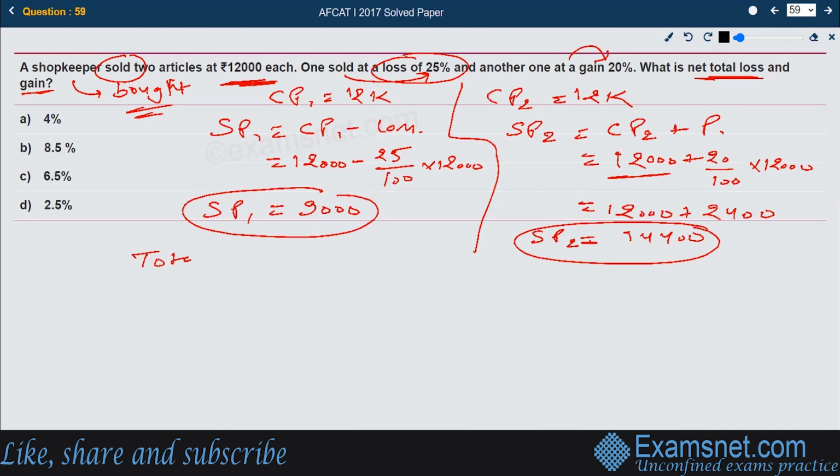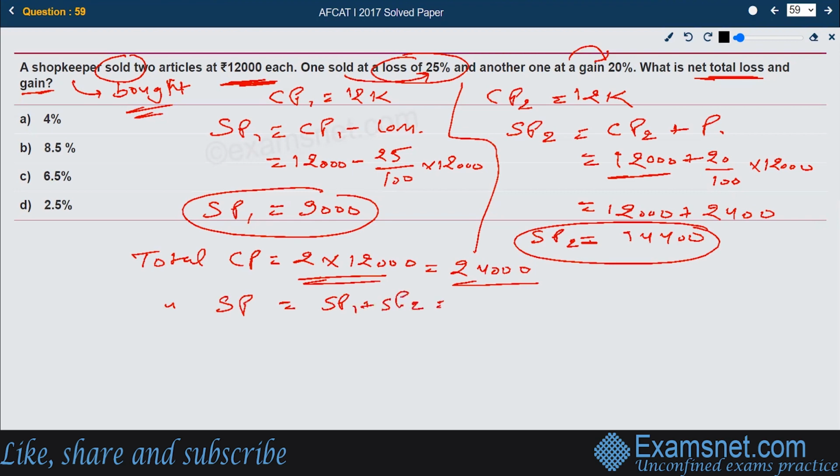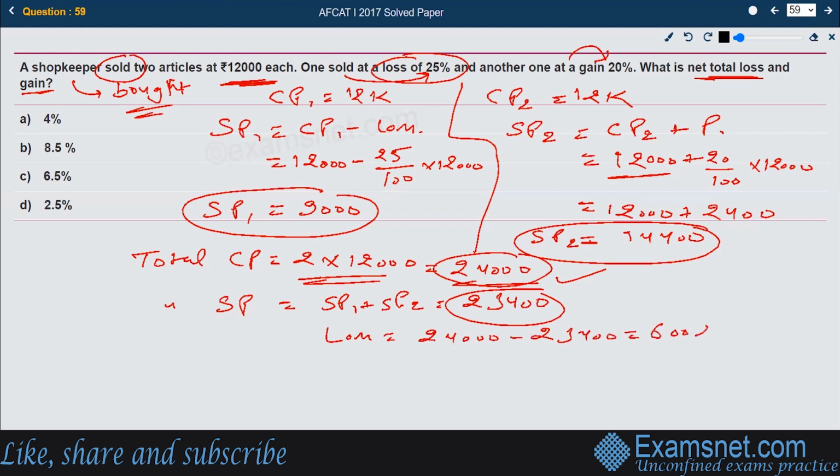Let us have the total cost price. The total cost price is obviously 2 times 12,000, because there have been two deals of 12,000 each. So it is 24,000. What is the total selling price? It is the sum of selling price 1 and selling price 2. If you add them both, it is 9,000 plus 14,400, which is 23,400. As the cost price is higher than the selling price, obviously there is a loss. How much is this loss? We need to subtract. The loss value is 24,000 minus 23,400, which is nothing but 600 rupees. This much is the loss.